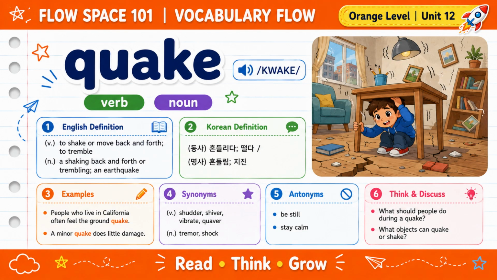Our next word is quake. Say it with me, quake. Quake can be a verb and a noun. As a verb, quake means to shake, move back and forth, or tremble. As a noun, quake means a shaking or trembling or an earthquake.